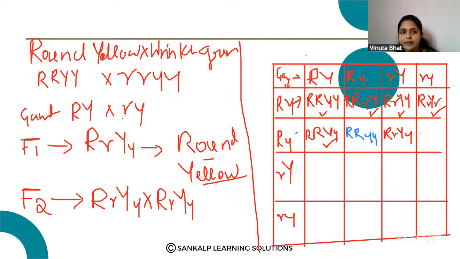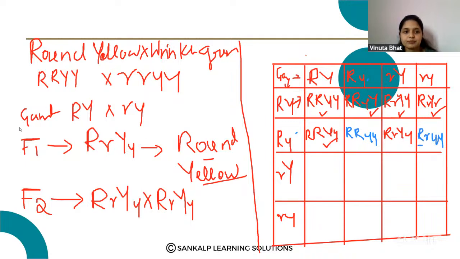And see the next one, that is also capital R, small r, small y, small y. So it is also round but green seed producing plant because small y is there.